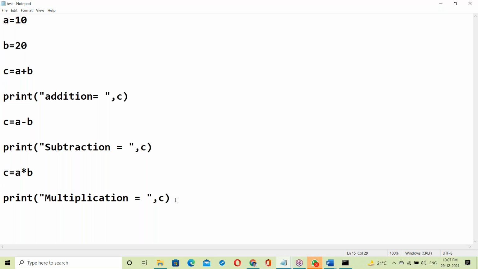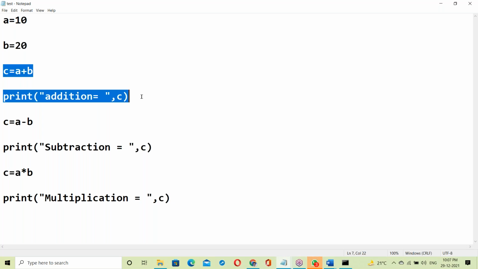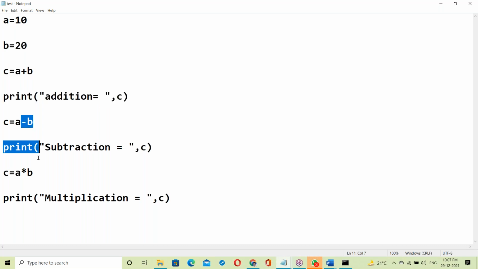Python is an interpreter-based language. How does the Python interpreter work? Let us see. First, A equal to 10, B equal to 20, C equal to A plus B, which is addition. Next subtraction, next multiplication. So this is a program to add, subtract and multiply two numbers.